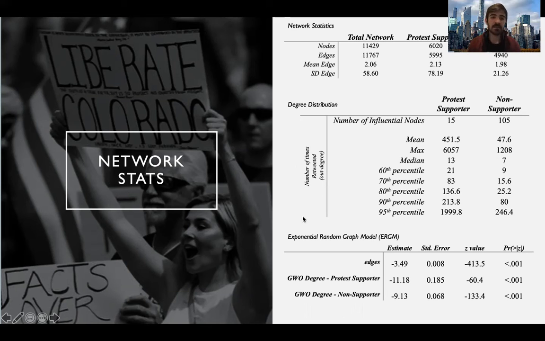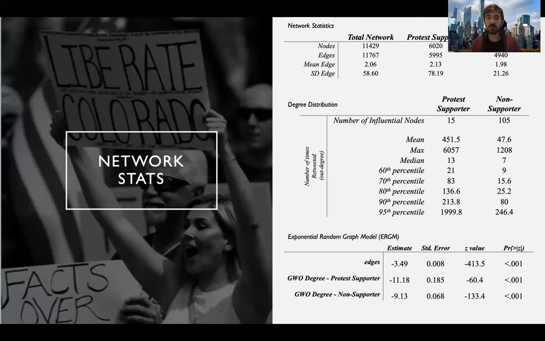Then to add some inferential stats to this as well, we use an exponential random graph model, or an ERGM. What that essentially does is take the network and determine whether a network structure is statistically significant by taking the number of nodes and calculating every possible network that could be constructed based on that number of nodes, and then seeing whether the network being observed, based on the parameters you add, is actually unique and statistically significant, or whether it would be more typical of a network structure with that number of nodes.